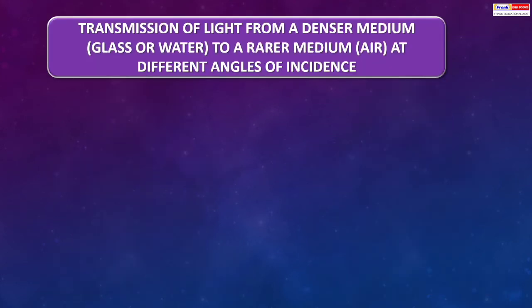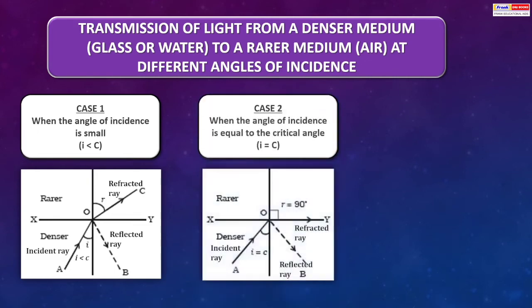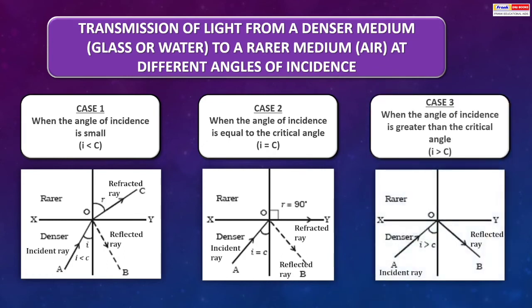Transmission of light from a denser medium, glass or water, to a rarer medium, air, at different angles of incidence. Case 1. When the angle of incidence is small, that is, I is less than C, the refracted ray is bent away from the normal. Case 2. When the angle of incidence is equal to the critical angle, that is, I is equal to C, this is a case of refraction along the plane. Case 3. When the angle of incidence is greater than the critical angle, that is, I is more than C, this is a case of total internal reflection.